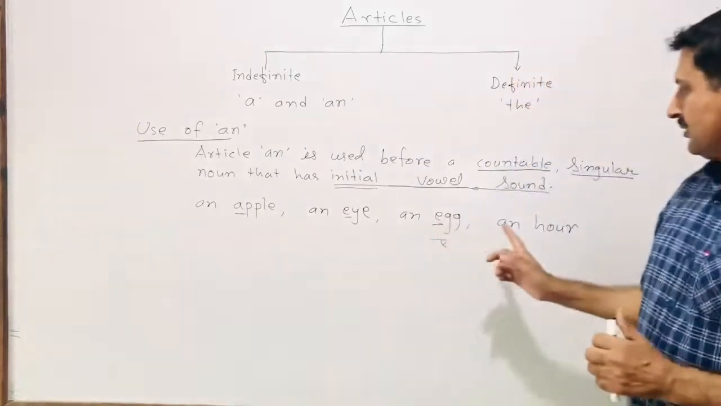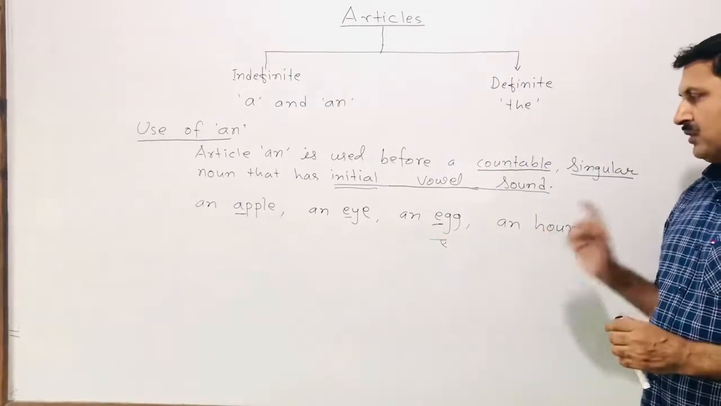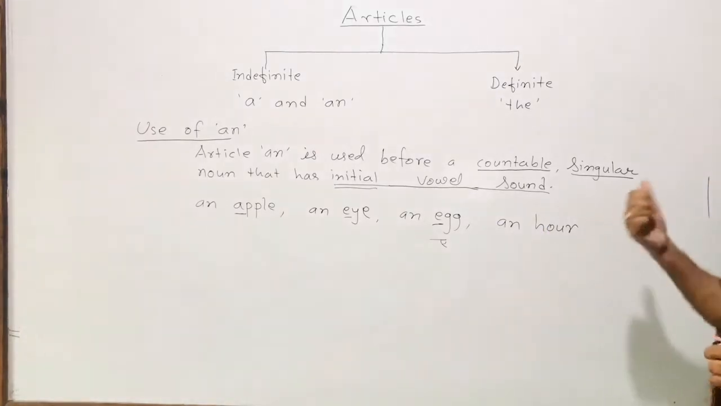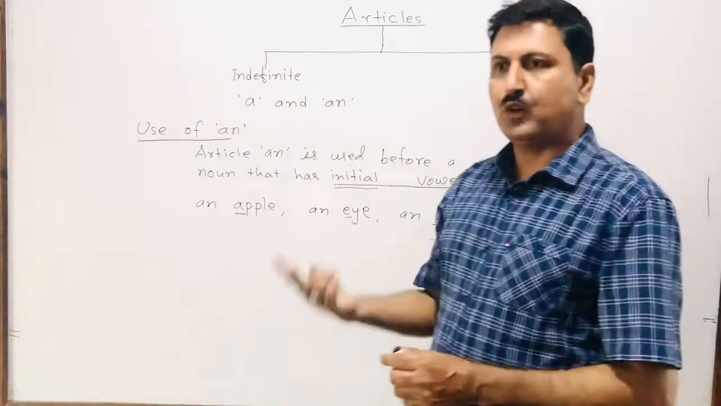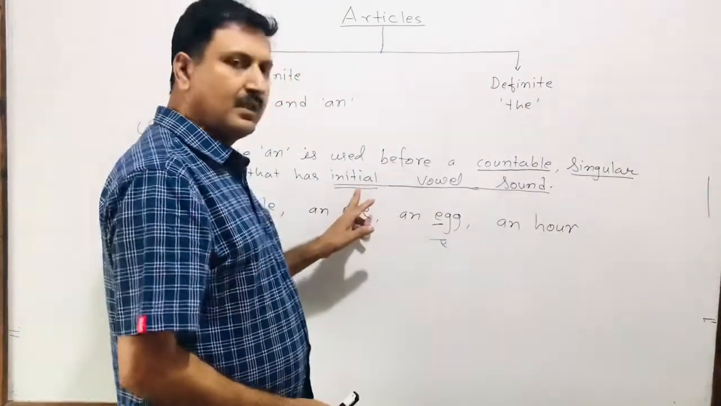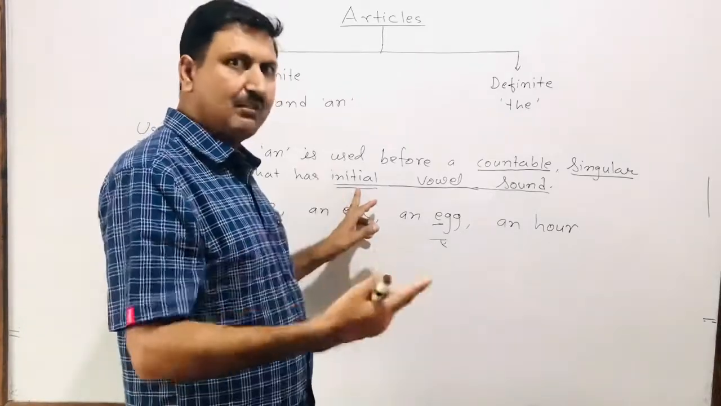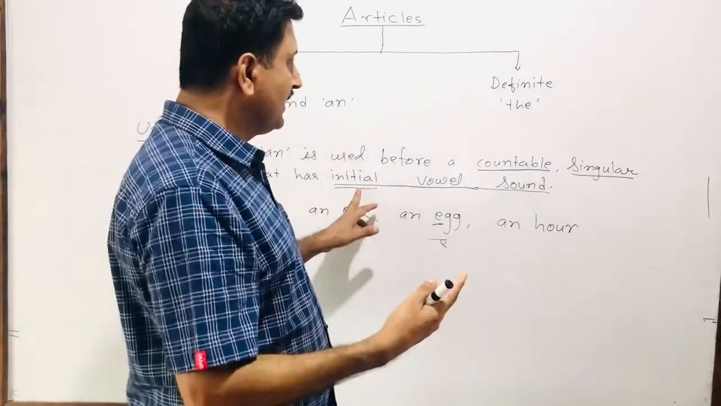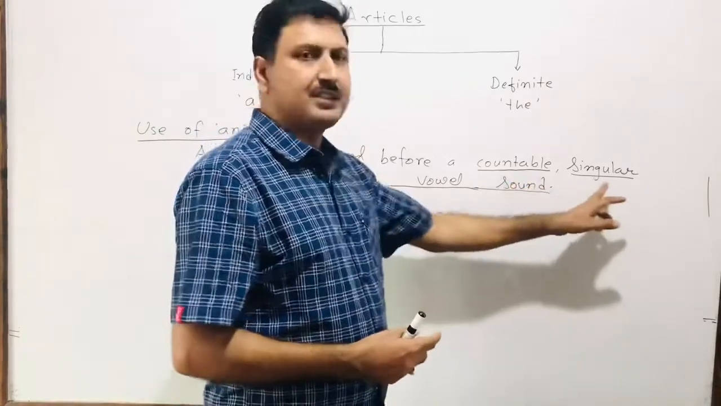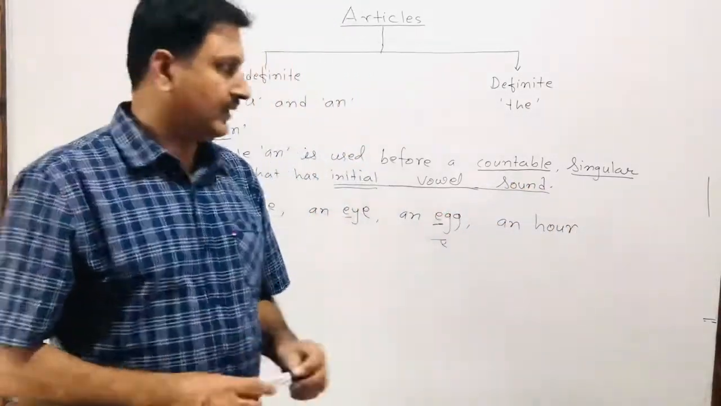So, although the word begins with a consonant letter, it has a vowel sound, that is why an hour, two hours. So it is a word beginning with a vowel sound. It is countable and it is singular, that is why we have used an hour.